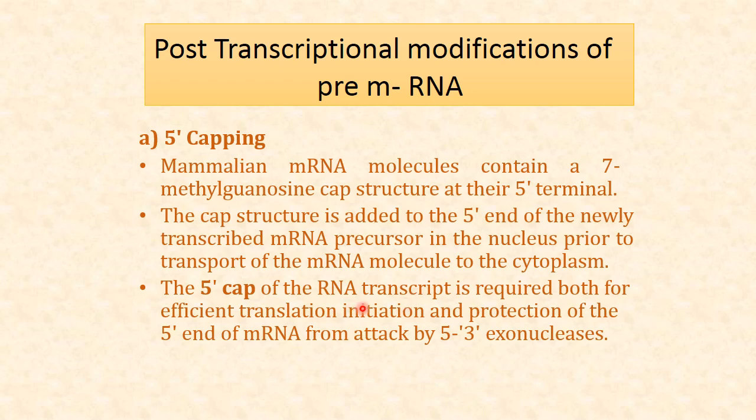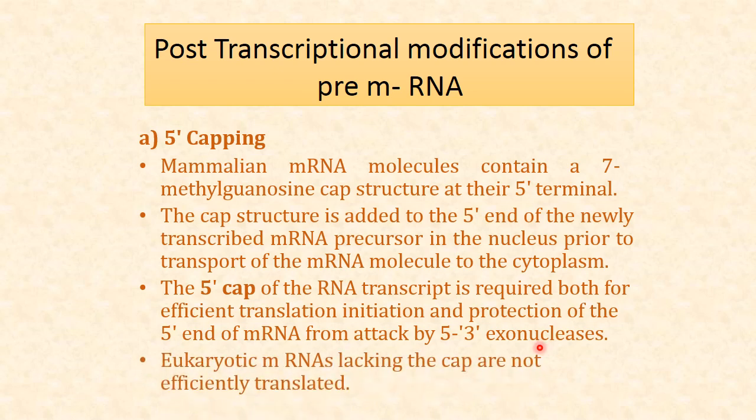The 5' cap of the RNA transcript is required for efficient translation initiation and protection of the 5' end of messenger RNA from attack by 5' to 3' exonucleases.